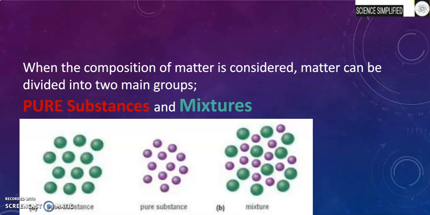When the composition of matter is considered, matter can be divided into two main groups called pure substances and mixtures. Pure substances are made up of only one type of element or compound, but mixtures are made up of different types of elements or compounds, as you can see. This is a pure substance, this is also a pure substance, but this is a mixture.